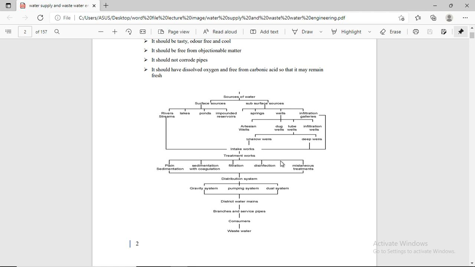We have to pump and provide water from one surface to another. The first one is the gravity system and the other is the dual system. In the pumping system, there is a district water main, which has branches and service pipes. The third one is the consumer, and we have to take away wastewater.